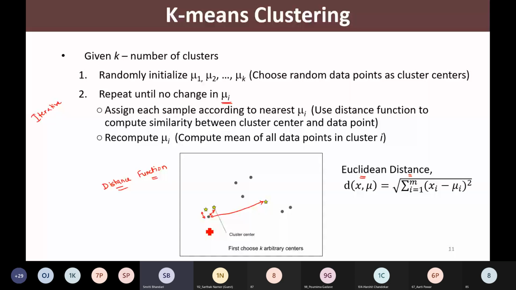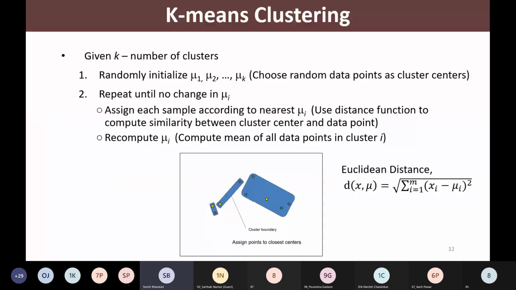Right? So see here what we have done. For this data point, we have computed the distance with this, this and this, and this distance is minimum. So this data point will go into this particular cluster, having this cluster center.